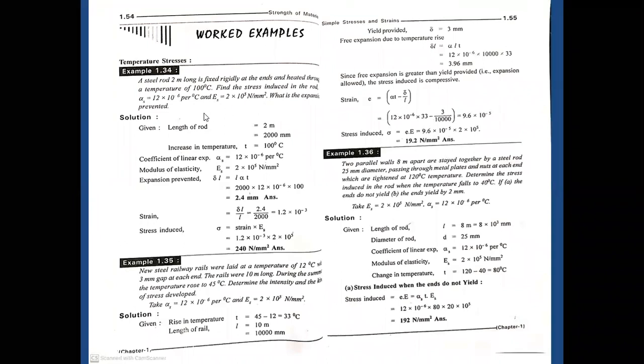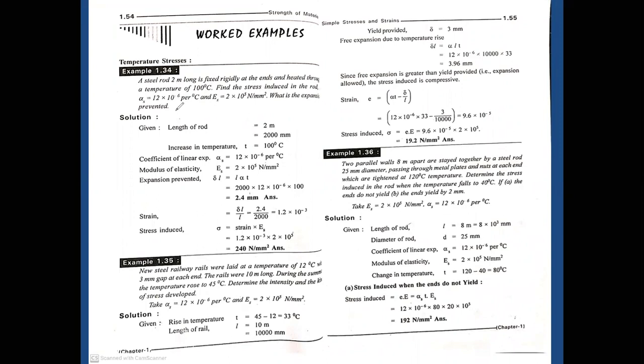So here, let us go for the problems. A steel rod of 2 meters long is fixed rigidly at the ends and heated through a temperature of 100 degrees centigrade. Find the stress induced in the rod. Alpha equals 12 into 10 to the power minus 6 per degree centigrade, and E of steel is 2 into 10 to the power 5 Newton per mm square. Find the expansion prevented.